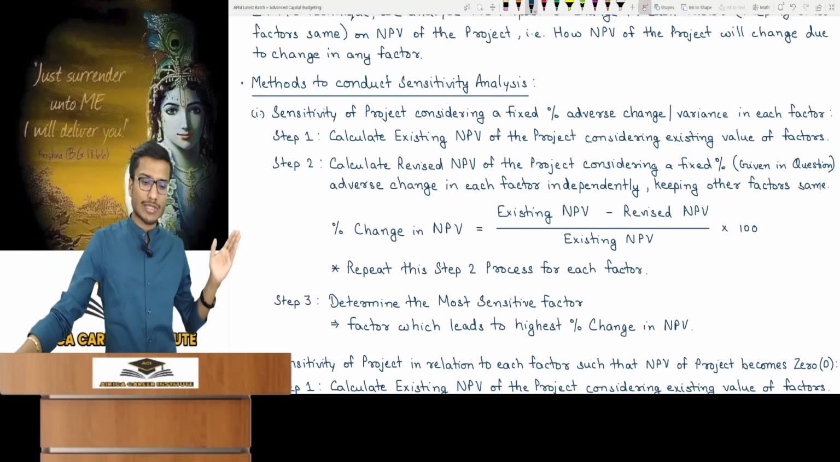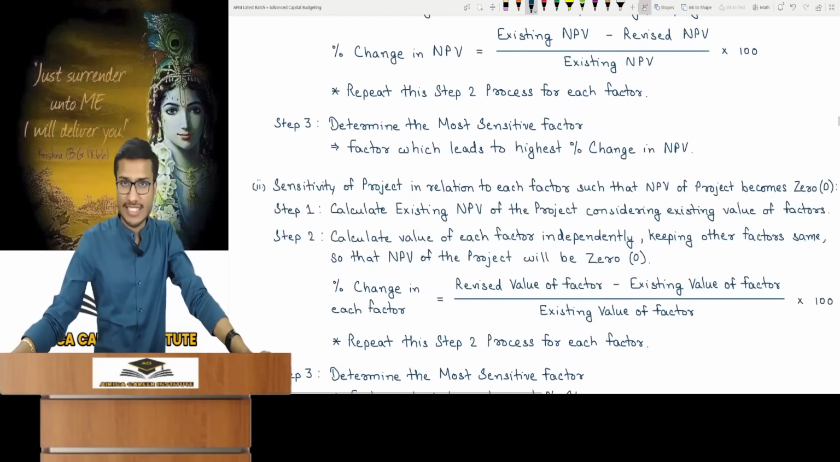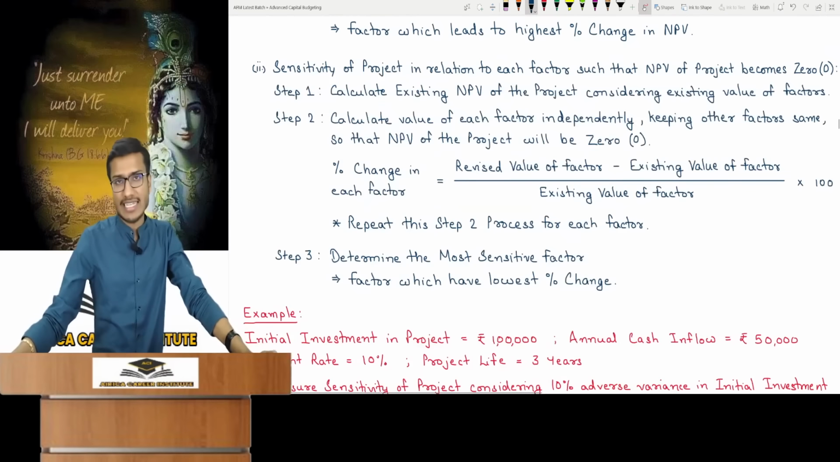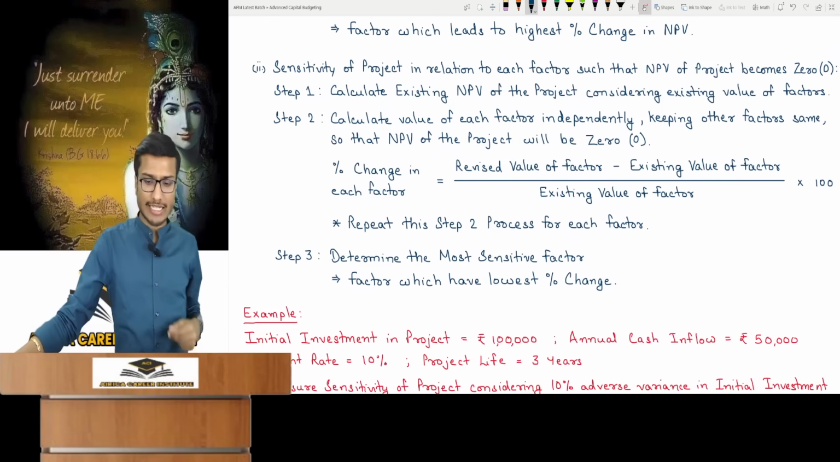Keeping other factors the same, calculate the percentage change in NPV. You keep repeating this step, changing each factor asked. Third step, identify the factor causing the highest percentage NPV change. Now let's look at the second method. We have covered one. Next, I'll show you a class example.